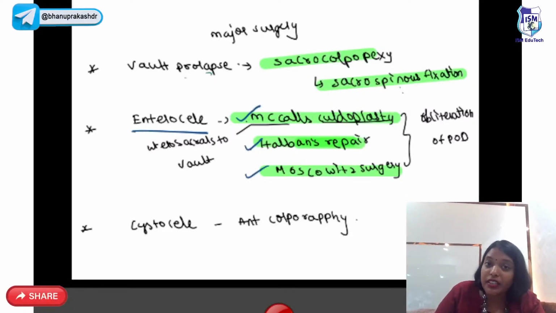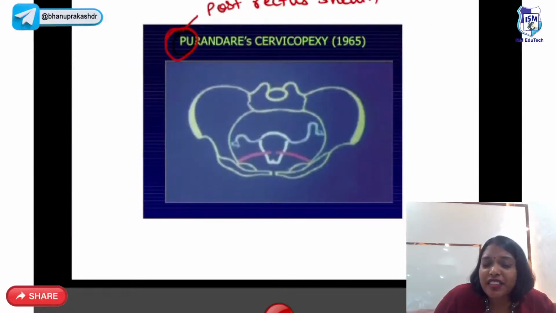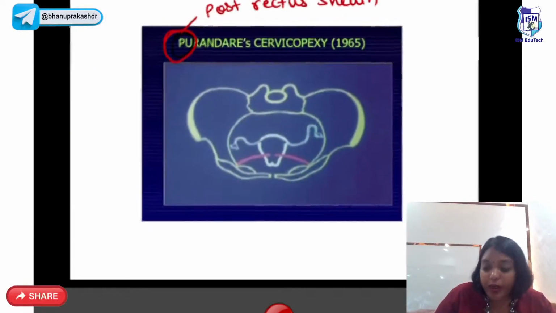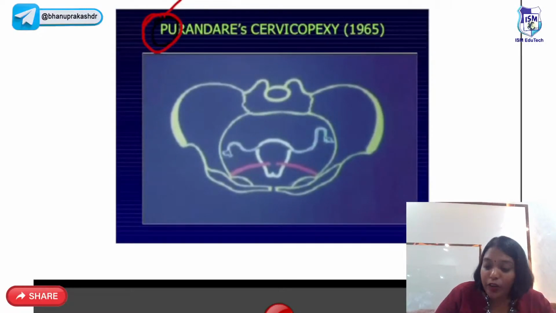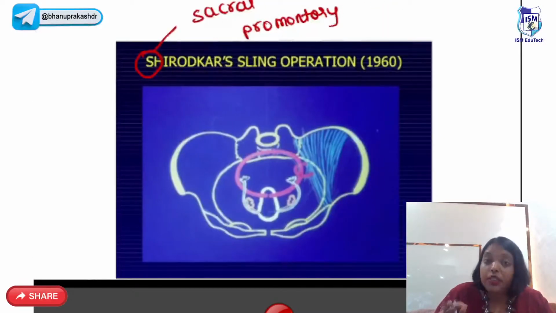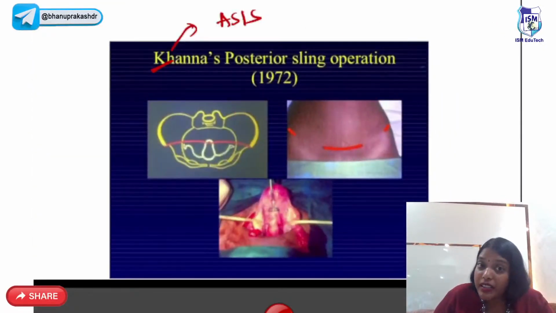Enterocele, what are the surgeries? Macal's sculdoplasty, Halban's repair, Moskowitz surgery. Cystocele, anterior colporrhaphy. So what are the sling surgeries we have for young nulliparous women? Purandare cervicopexy, where you are tying the cervix to the posterior aspect of the rectus sheath. Shirodkar sling surgery, where you are tying the posterior aspect of the cervix to the sacral promontory. Khanna's, where you tie the lateral aspect of the cervix to the anterior superior iliac spine.